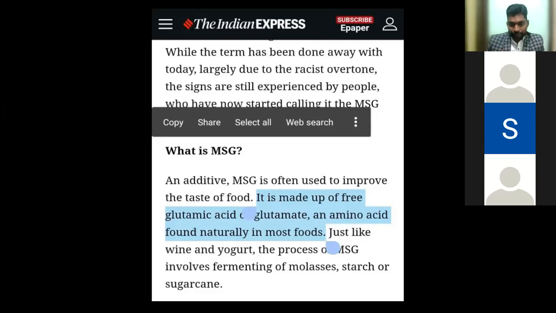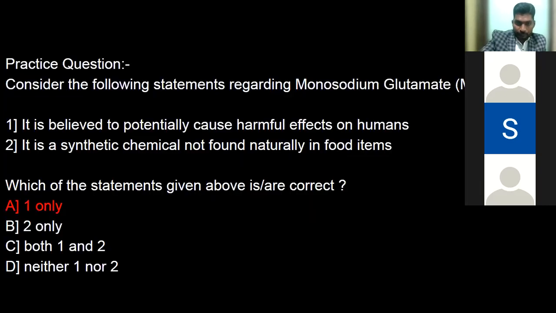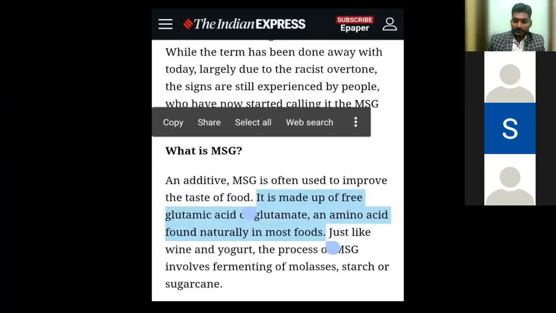The highlighted portion. It is made up of free glutamic acid, glutamate, an amino acid found naturally in most foods. Okay. So the question said it is a synthetic chemical not found naturally in food items. But the news piece makes it amply clear that it is naturally found in most foods.